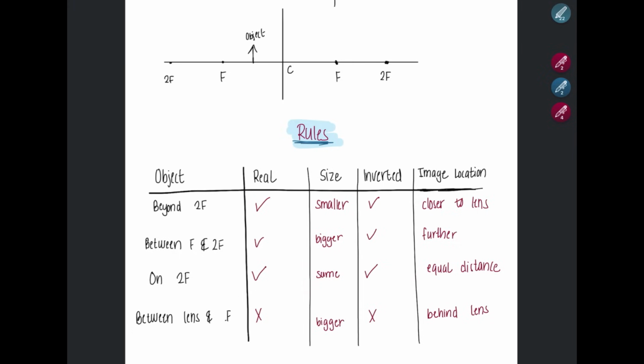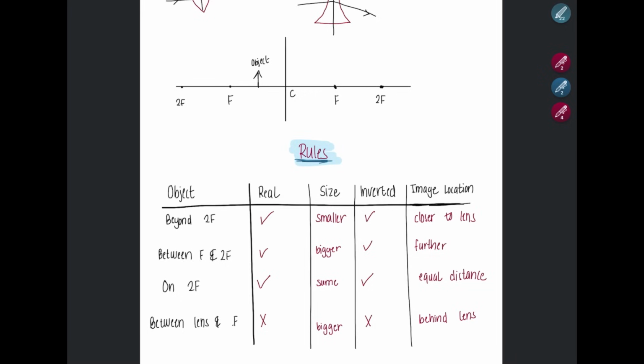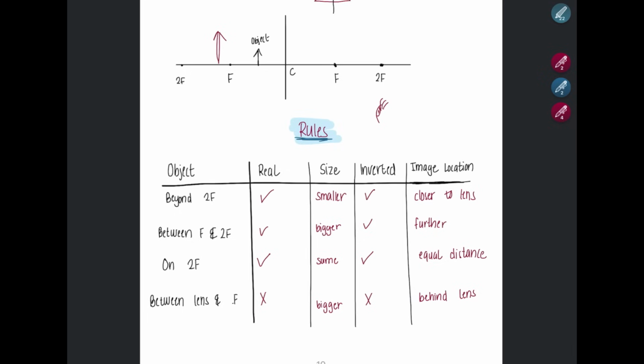Finally, if your object is here, between your lens and the principal focus, it is going to be virtual. The size is going to be bigger, and you will not have an inverted image. It will be upright. Finally, the image would be behind the lens. And if you have your image here, to look at the object, you have to keep your eyes here. You might be asked to label where you keep your eyes. An example of this type of lens is a magnifying glass.